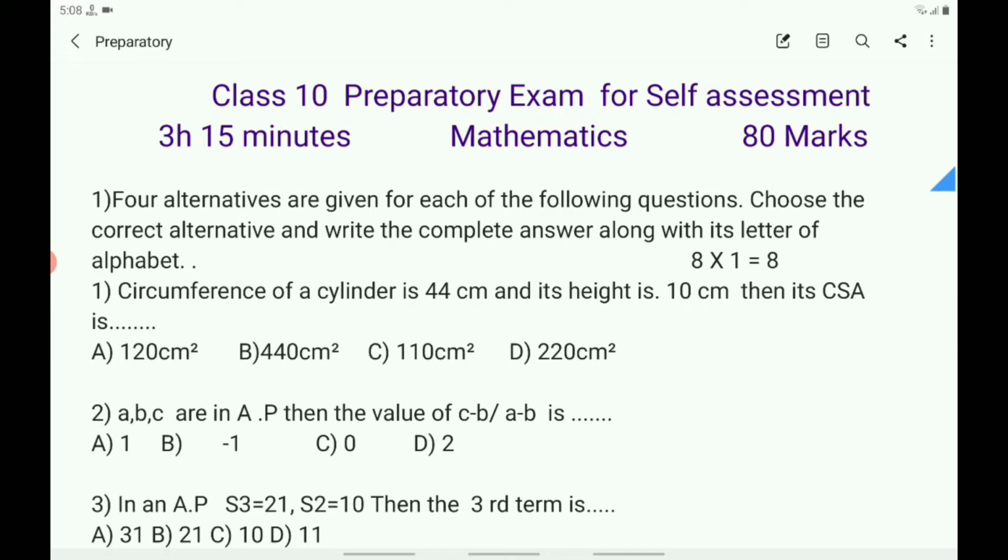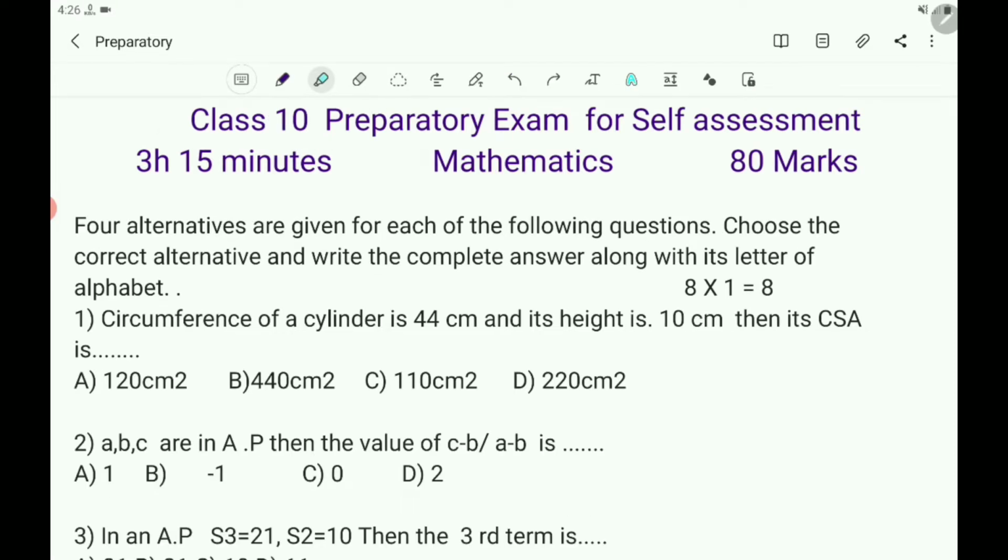So you must cover the complete answer within 3 hours 15 minutes, and in the annual examination 15 minutes is for reading the question paper. So including that, the total time is 3 hours 15 minutes. So try to complete this question paper within 3 hours 15 minutes. So children, it is a mathematics preparatory exam, the time is 3 hours 15 minutes and the maximum marks is 80 marks. Now, you read the first question.